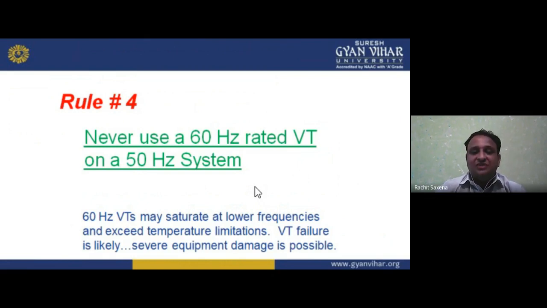So, 60 Hz VTs may saturate at lower frequencies and exceed their temperature limitations. VT failure is likely, severe equipment damage is possible.